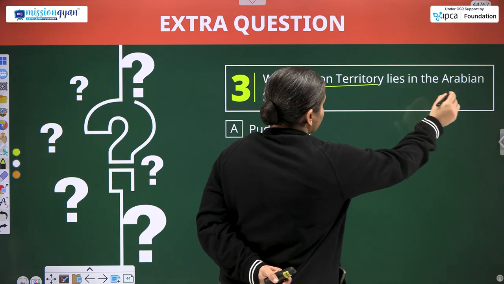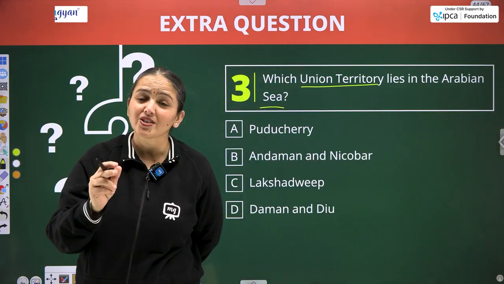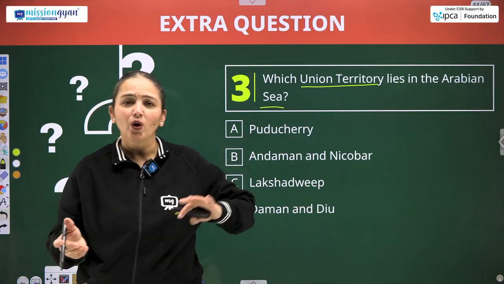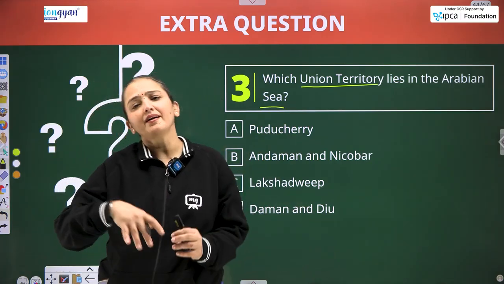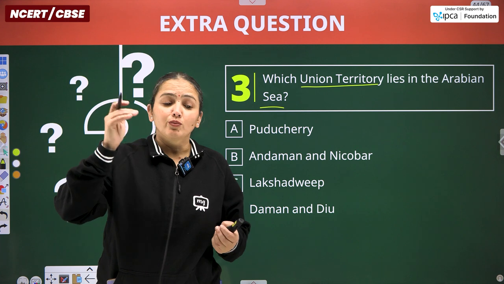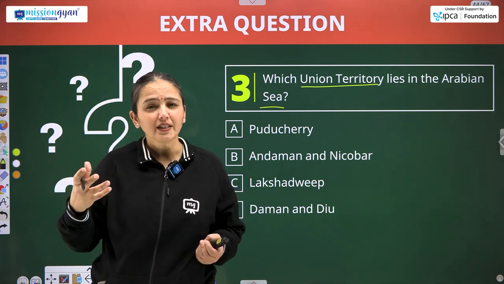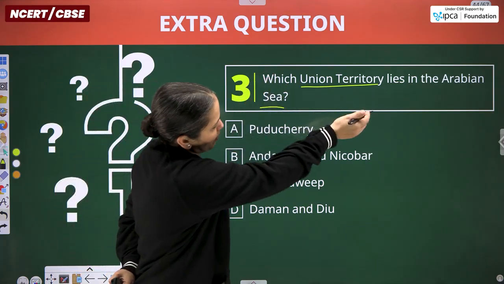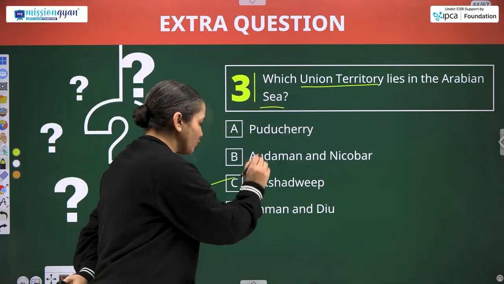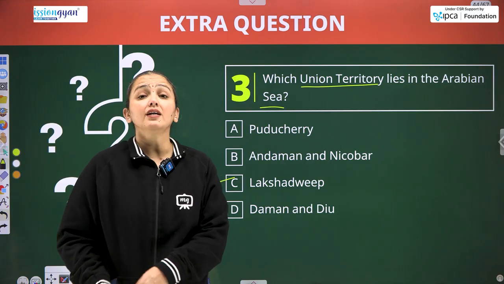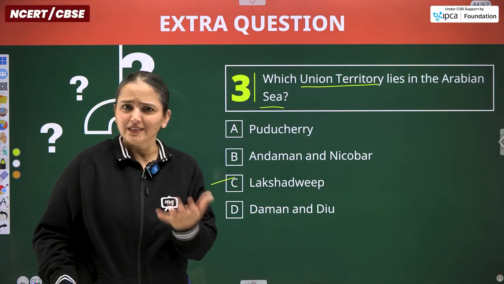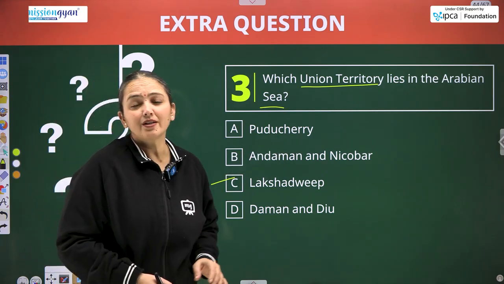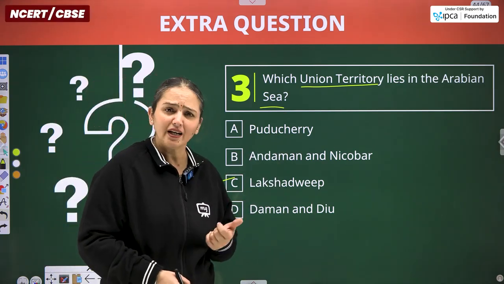Which union territories lie in the Arabian Sea? As the questions are repeating, you should understand the importance of these questions. Arabian Sea, Bay of Bengal, southeast union territory, southwest union territory, union territory neighboring Maldives. Anyhow, the question can be formed. So the answer for this question, since we are talking about the Arabian Sea, is without any doubt Lakshadweep. Andaman and Nicobar lie in the western part or eastern part? Eastern part only, but it lies in the Bay of Bengal. And these are the other union territories of India, but they don't lie in island form.